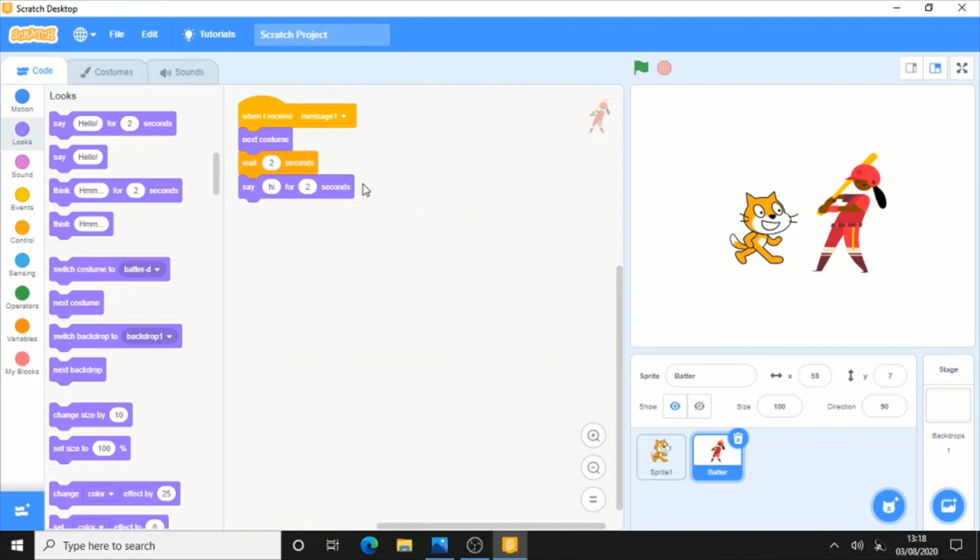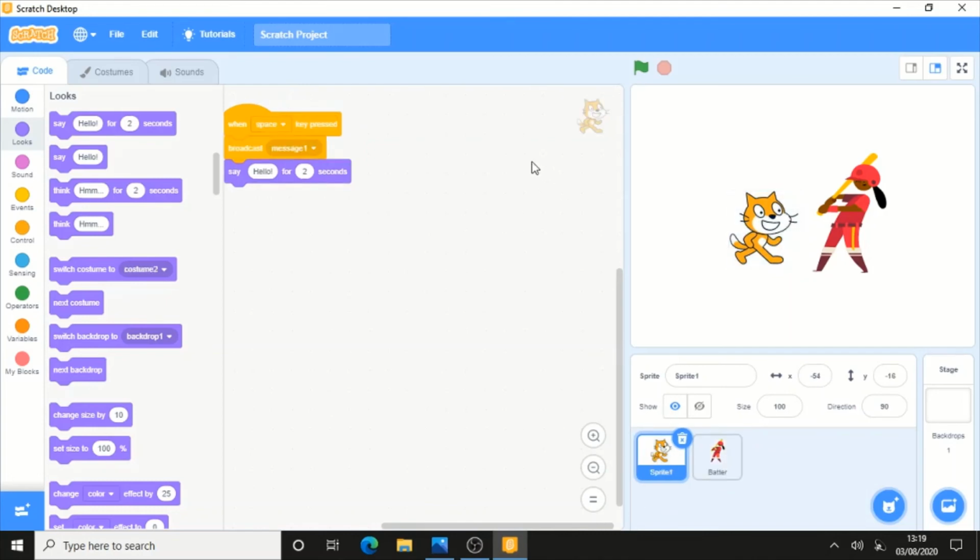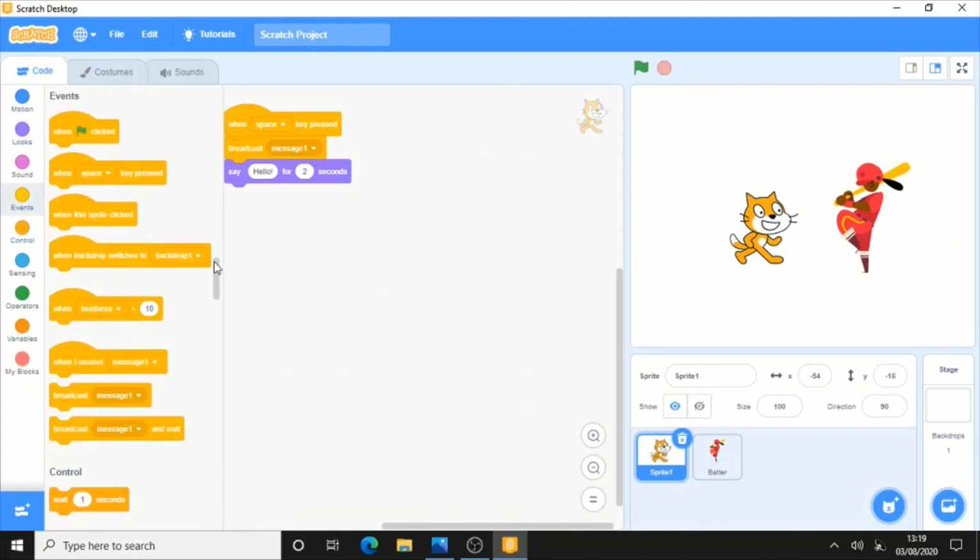Now you can see that there will be a communication between them, and like that you can make your animations too. Like when I press the space key, see what happens. The sprite says hello and the batsman says hi. So there is a communication between them which is happening behind the stage and above the stage. This is a little bit complicated. You will understand this further when you learn about variables and sensing.